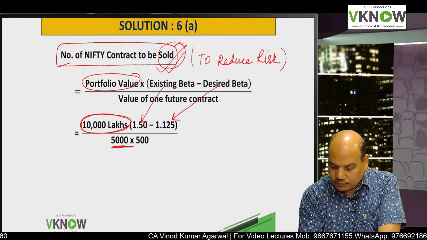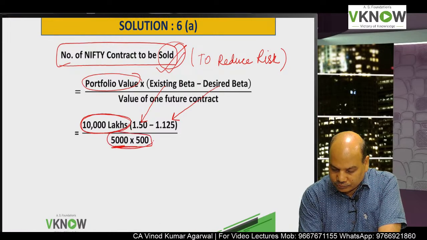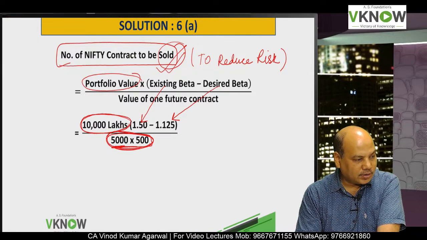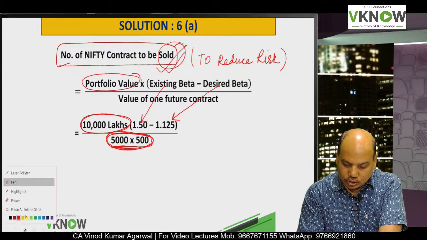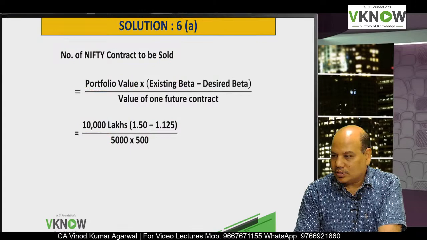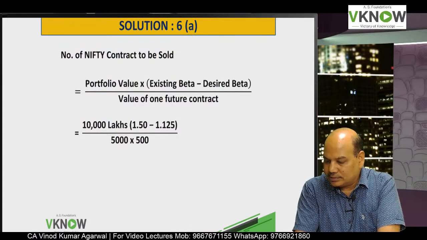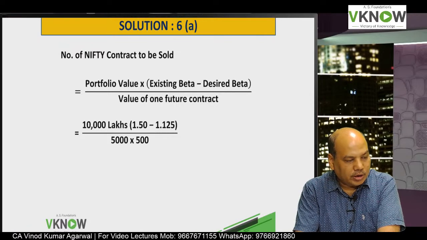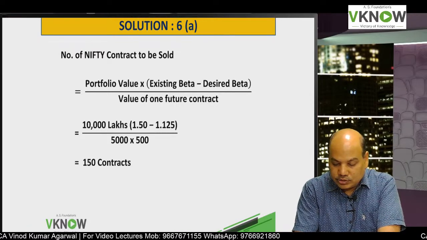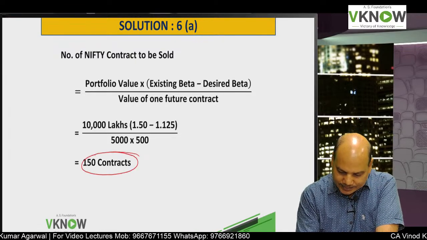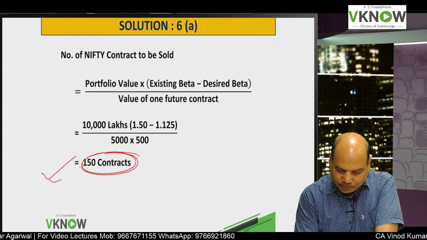One lot of Nifty future contract has a value of 5,000 into 500. So please solve and give me the answer. How many contracts will you sell? So this time the answer is 150 contracts. This is my answer of part 4.